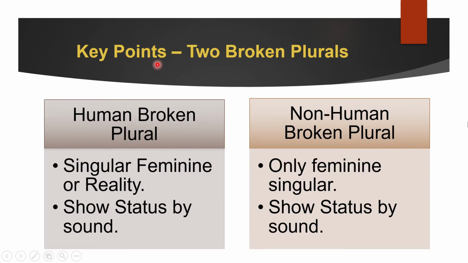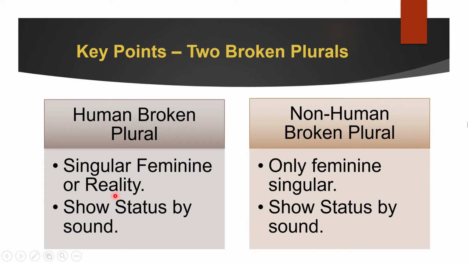Okay, some key points about broken plurals. In Arabic we have two types of broken plurals. Either they are human broken plurals or non-human broken plurals. Non-human we already learned. They can only be feminine singular. They can only be called feminine singular, nothing else. But human broken plurals have two options. Either you call them singular feminine, that's correct. Singular feminine is correct. Or they can be called what they really are.